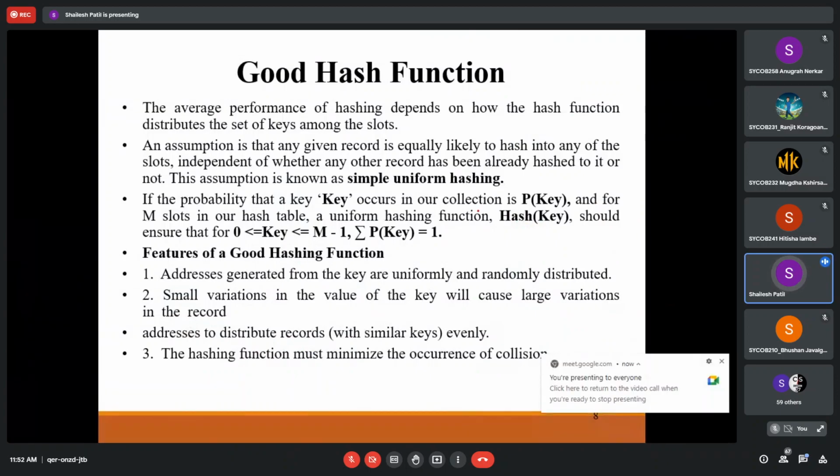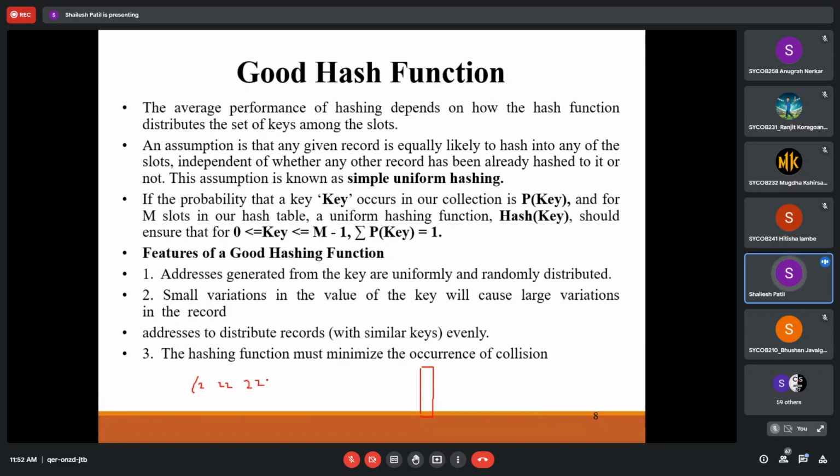Because it won't happen that we always get a complexity of 1, but it should not go to some higher complexity. Suppose I have created a normal hash function. This is my hash table and I have some elements, like 2, 22, 2, 2, 2, and again 32.